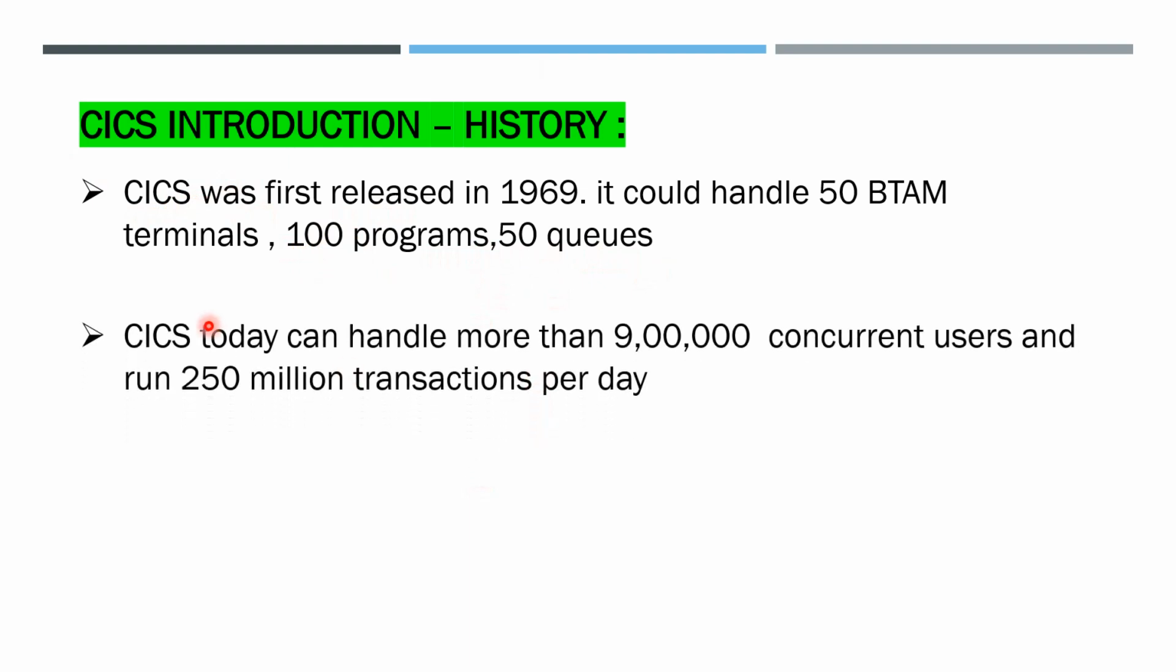KICS today. What is the KICS we are using today? It can handle more than 9 lakh concurrent users. 9 lakh concurrent users can simultaneously connect to KICS and access it, and it can run 250 million transactions per day. That is 25 crore transactions per day. More than 25 crore transactions are handled in KICS today. That is the introduction.